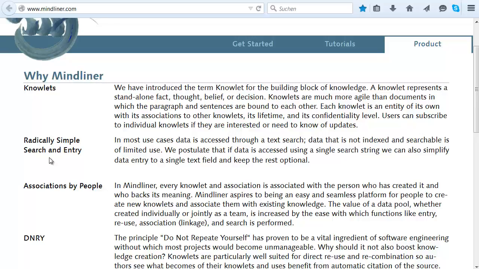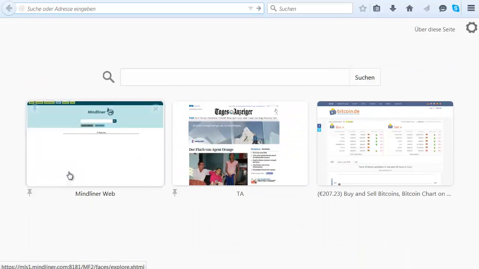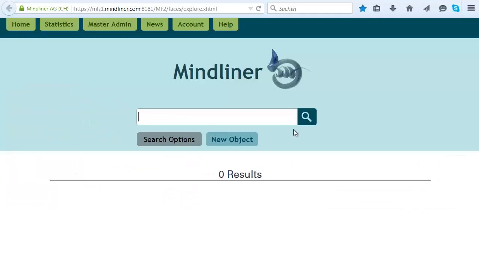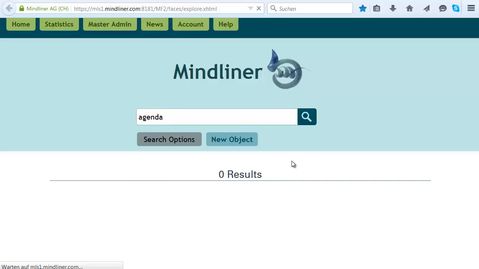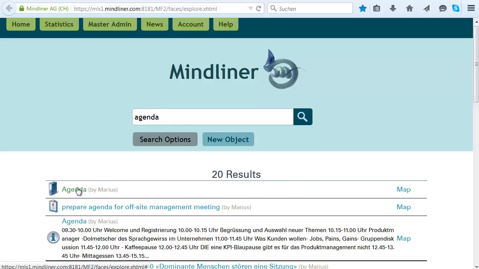Why should the users be asked to fill lots of fields when in the end it all ends up in a single index? For that, I'm going to start the Mindliner web interface. Of course, I'm now going to search for my agenda. So just say agenda as a search string, and we see the elements that we've created before.